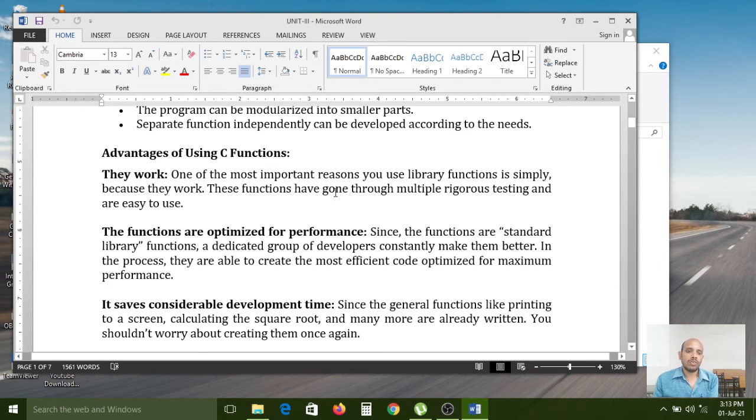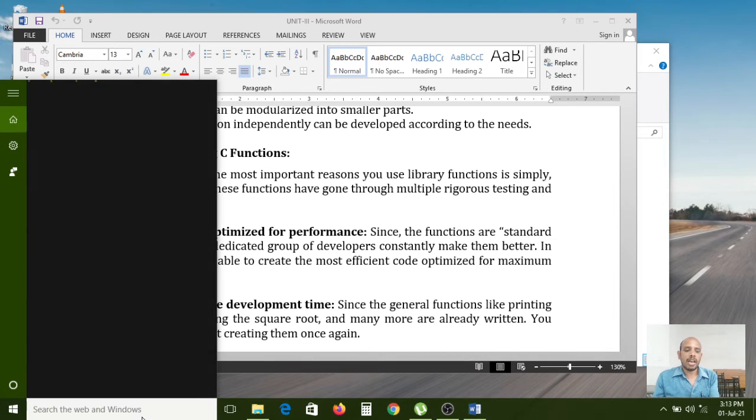If you want to use those predefined functions, you simply include that header file in the C program you are currently developing. The best example is #include stdio.h.